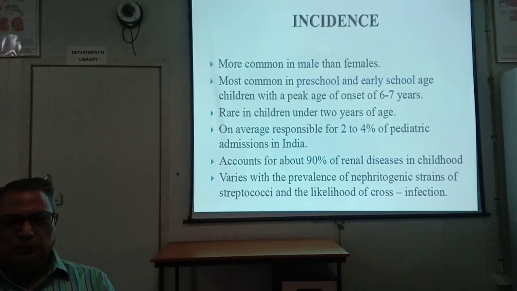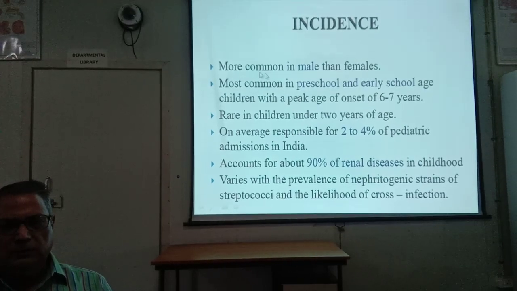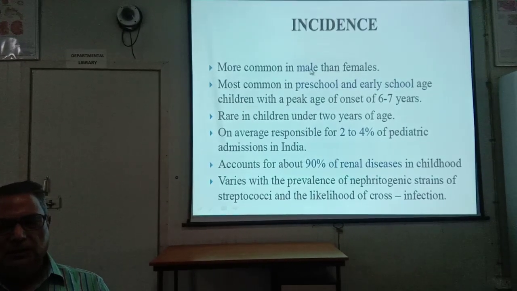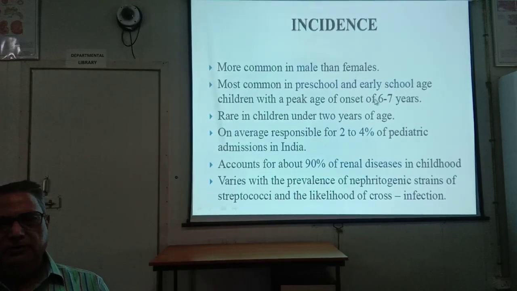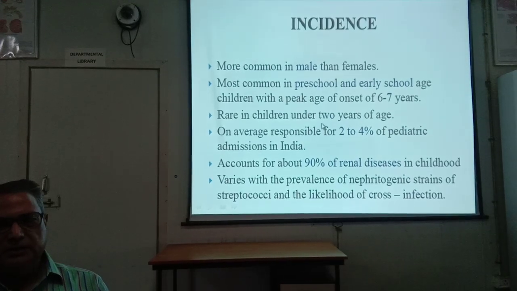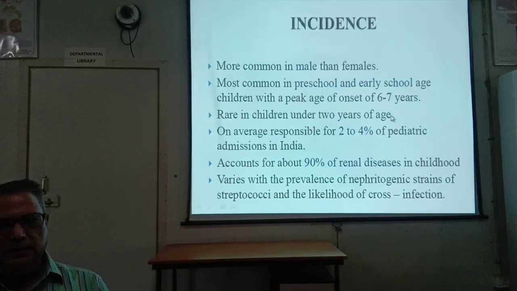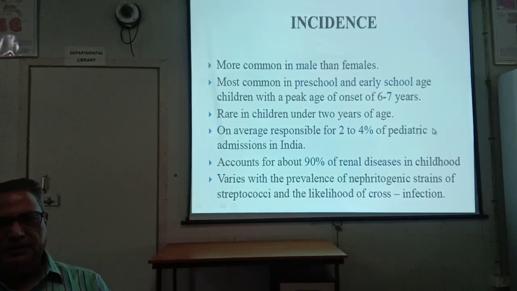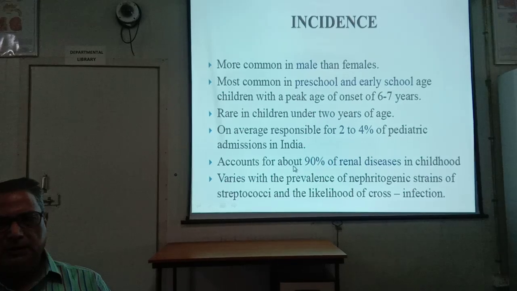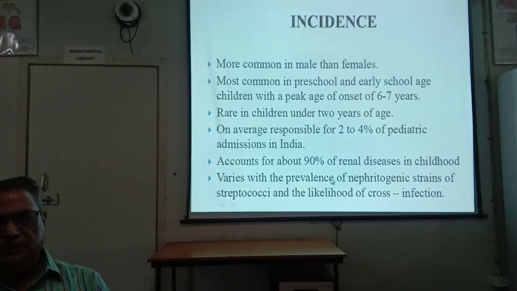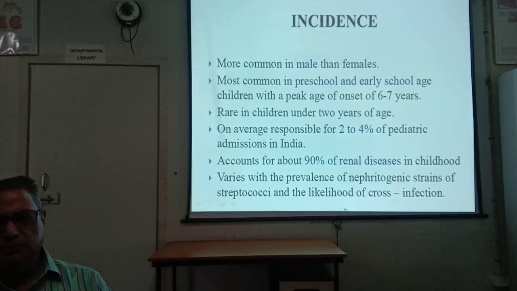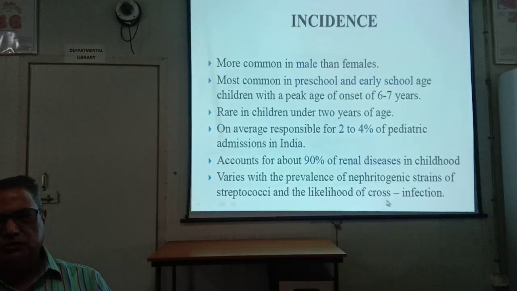Incidence. Acute post-streptococcal proliferative glomerulonephritis occurs more in males than females. It occurs in preschool and early childhood children with a peak onset between 6 to 7 years, rare in children under 2 years of age. On average it is responsible for 2 to 4% of pediatric admissions in India and accounts for 90% of the renal diseases in childhood. It varies with the prevalence of the nephritogenic strain of streptococci and likelihood of cross-reaction infection.